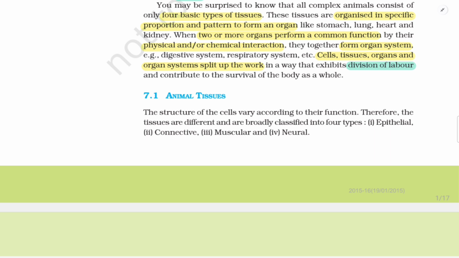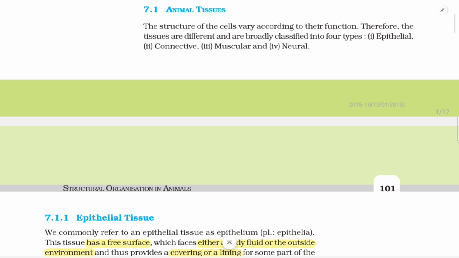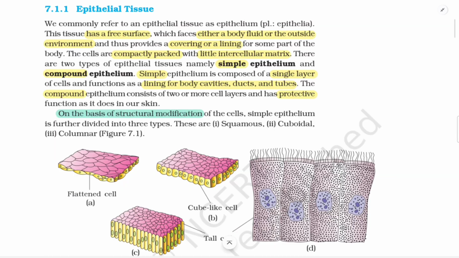When two or more organs perform a common function by their physical and or chemical interaction, they together form an organ system, for example digestive system, respiratory system, etc. Cells, tissues, organs and organ systems split up the work in a way that exhibits division of labor and contribute to the survival of the body as a whole. 7.1 Animal tissues. The structure of the cells varies according to their function. Therefore, the tissues are different and are broadly classified into four types: epithelial, connective, muscular, and neural.